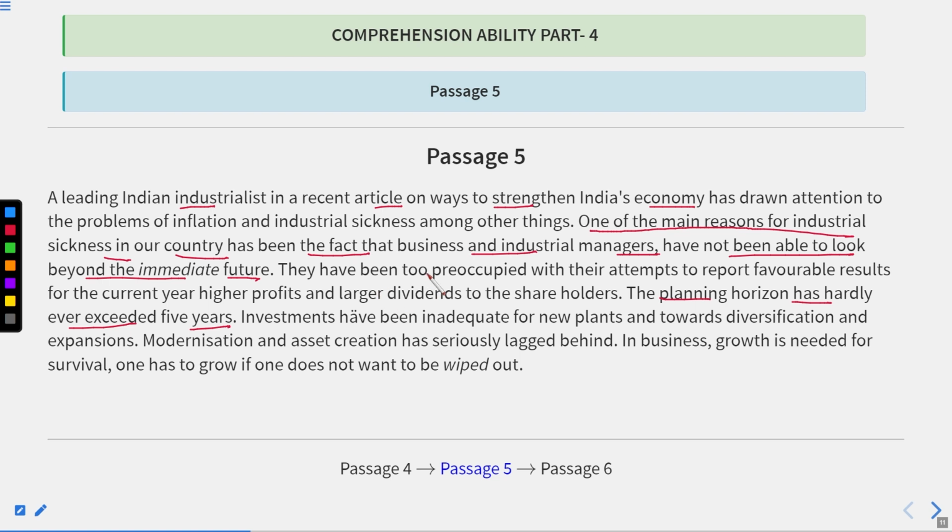They have been too preoccupied with their attempts to report favorable results for the current year, higher profits and larger dividends to the shareholders. The planning horizon has hardly ever exceeded 5 years. Investments have been inadequate. Inadequate means insufficient for new plants and towards diversification and expansions. It means they were not having enough investment. Okay, so let us get back to the question.